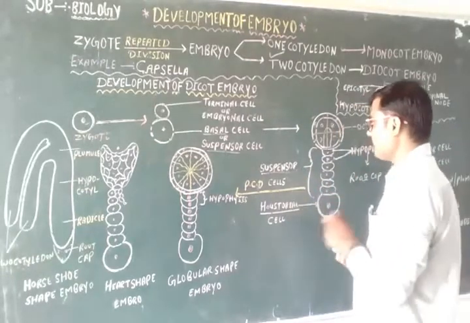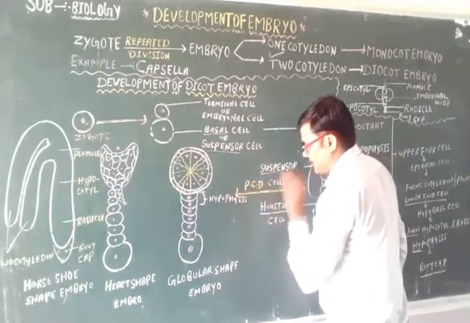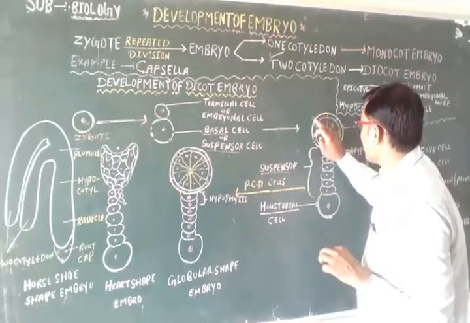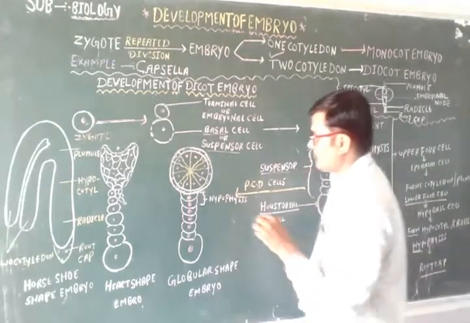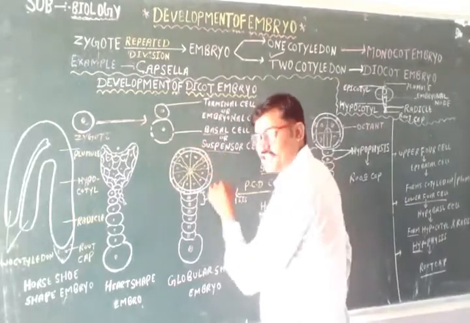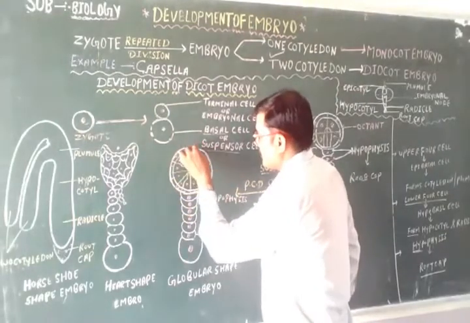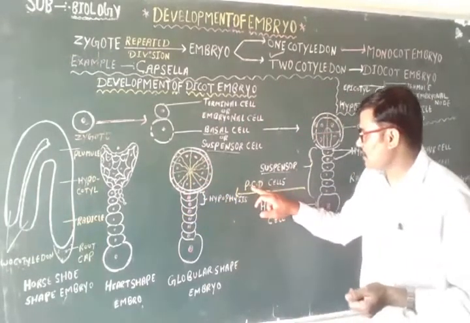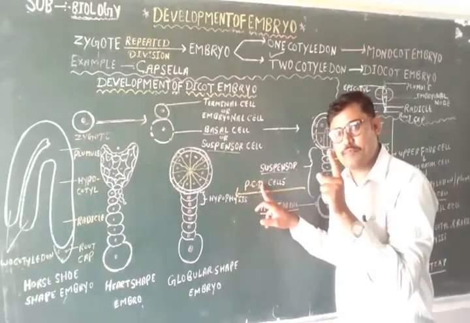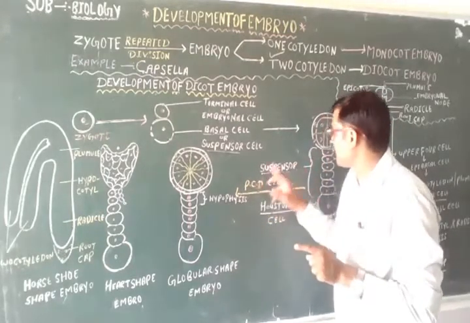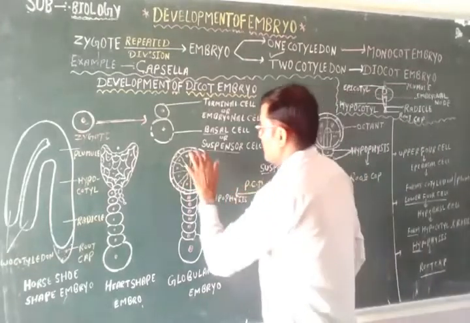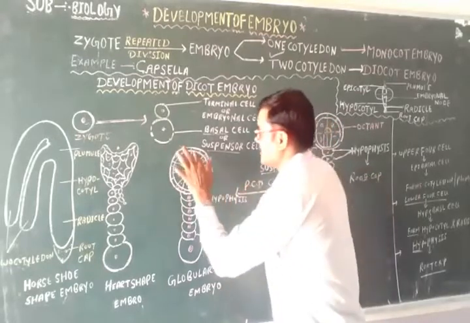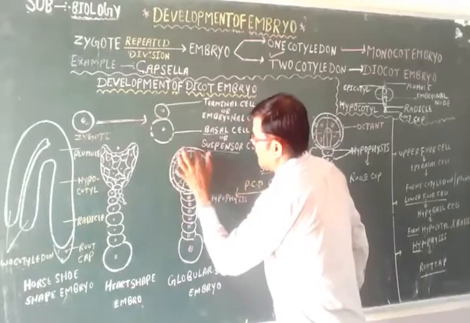Now, I have written here PCD. PCD means periclinal division. When this periclinal division takes place in these cells, then it forms, you see, a globular structure. It means these peripheral cells also divide. PCD means periclinal division. When periclinal division takes place, the division takes place from the periphery to the center. These are the peripheral cells. You see, in the peripheral region also division takes place.